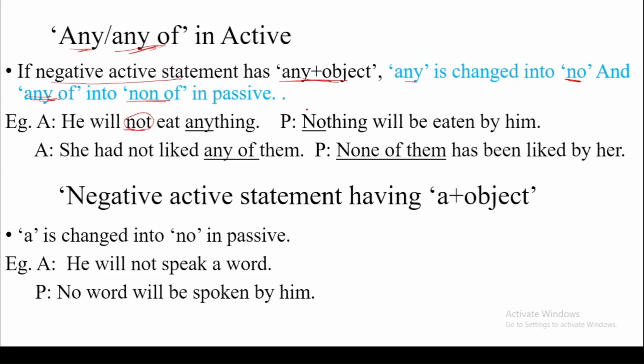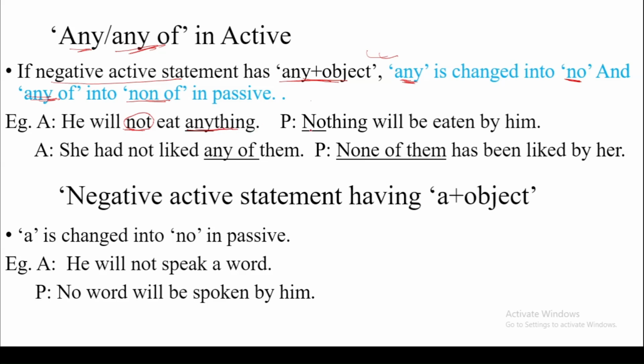So how do we change such a statement into passive? The rule is described here. The first thing is any plus object. Anything is the object here.